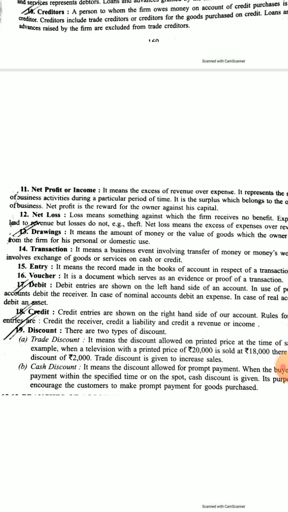Trade discount means whatever discount is allowed on the printed price, and that discount is not recorded in the books of accounts, and no journal entry is made for it. We assume that we purchased at the price after trade discount. Cash discount means that at the time of payment, a debtor or creditor respectively receives or allows discount; that is called cash discount. So all these were terminologies.